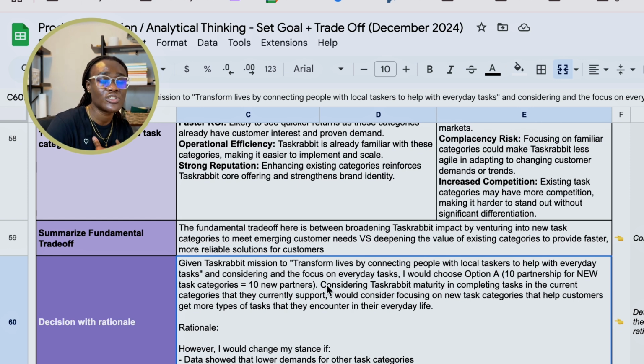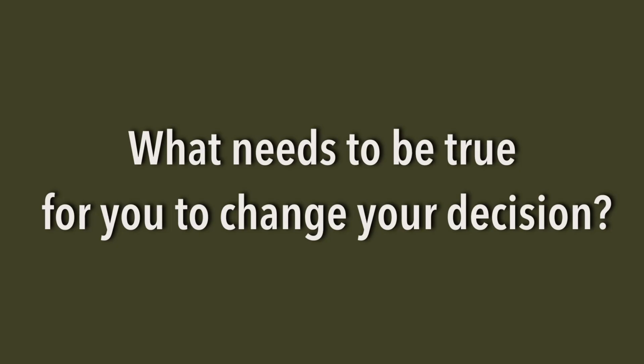So I will consider focusing on new categories that help customers get more types of tasks done that they encounter in their daily life. They are well known for the categories that they are established in, but I'm going to consider more categories because that's also more work that people need done, and that ties to their mission of transforming lives by connecting people with local taskers. So we're looking at connecting people with local taskers in more task categories that TaskRabbit doesn't currently support.